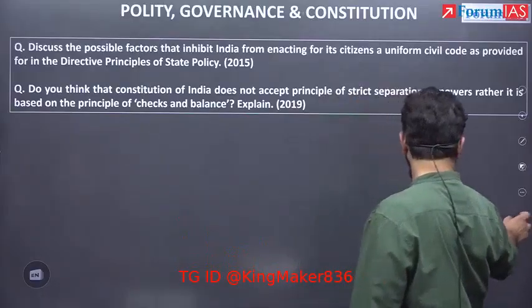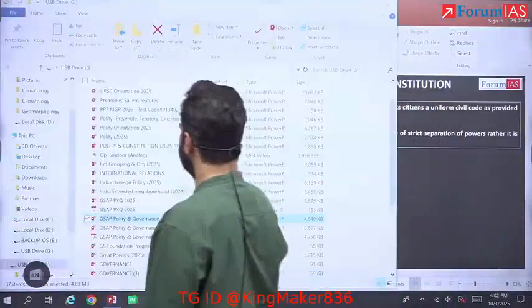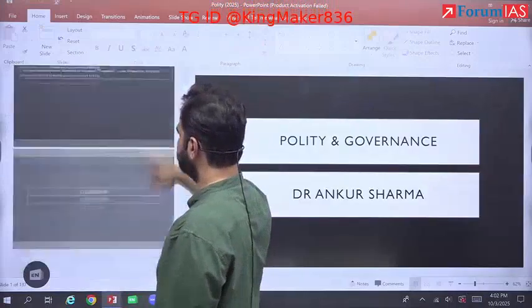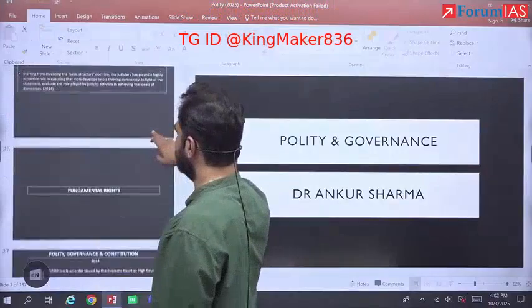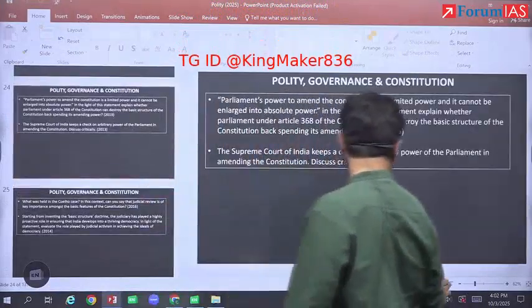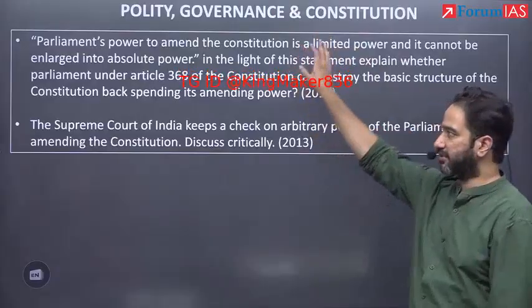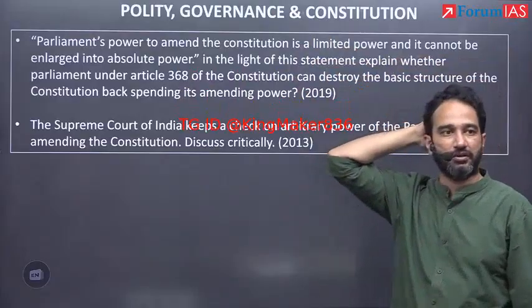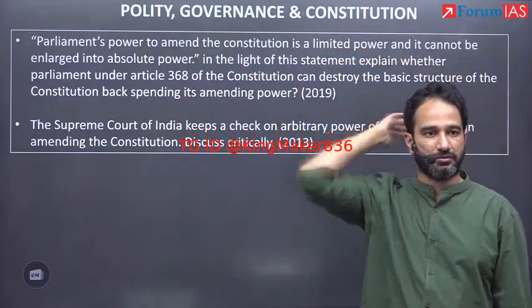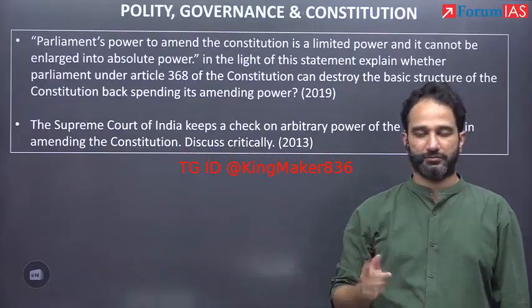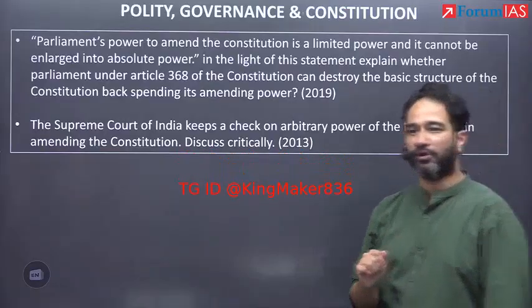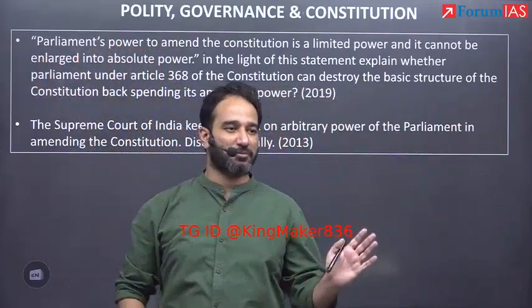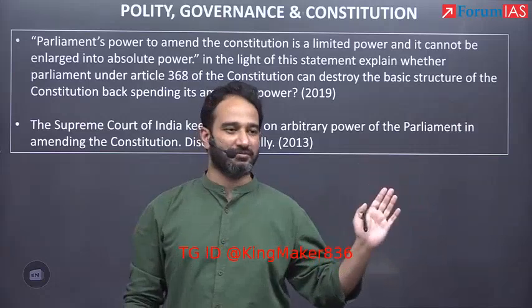This is not the only time. When we do Article 368, there is a particular question that I'll show you, and we'll discuss it. Let me just show you. This was asked in relation to basic structure. We'll get to Article 368 basic structure. Parliament's power to amend the Constitution is a limited power and cannot be enlarged into absolute power. Which judgment said this? It's not Kesavananda. Minerva Mills. The point is, if you do not write which judgment said this, you may get marks, but somebody who ended up writing would get better marks.